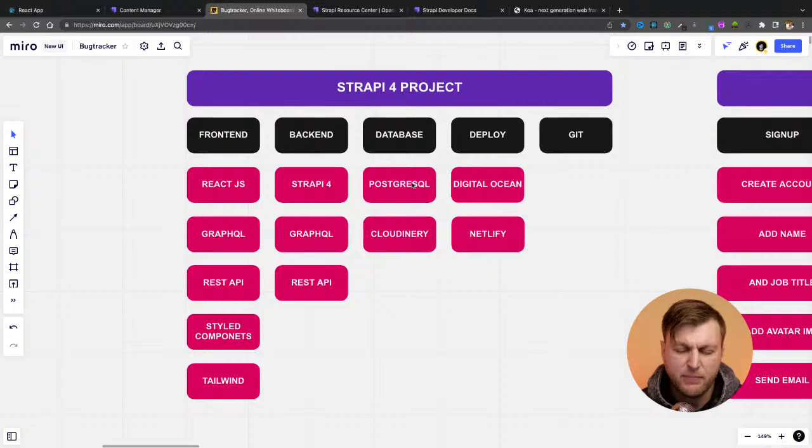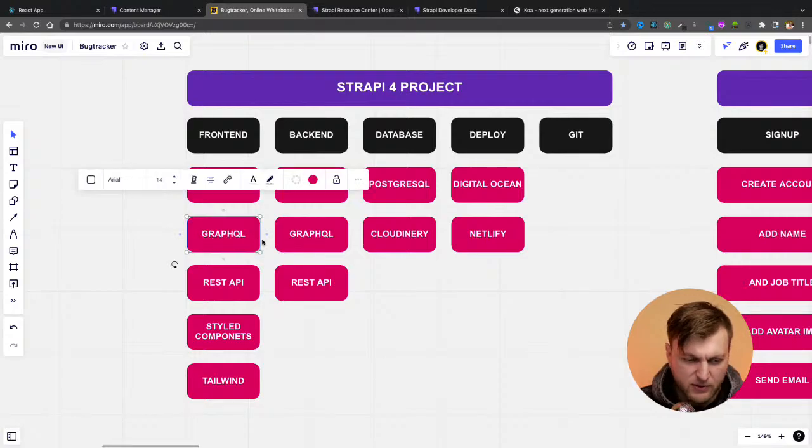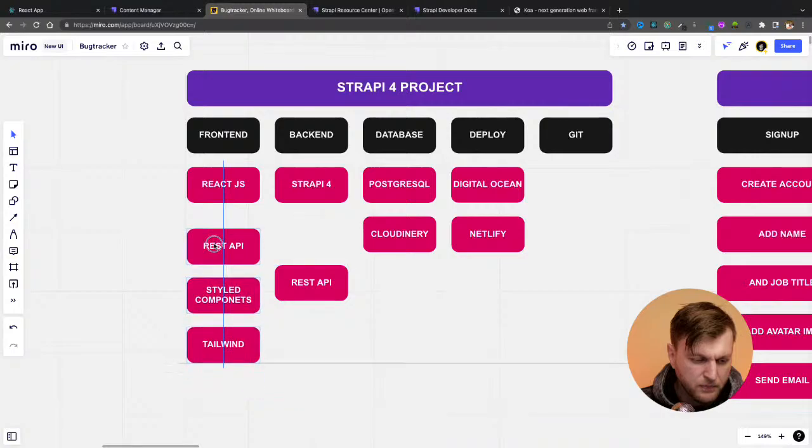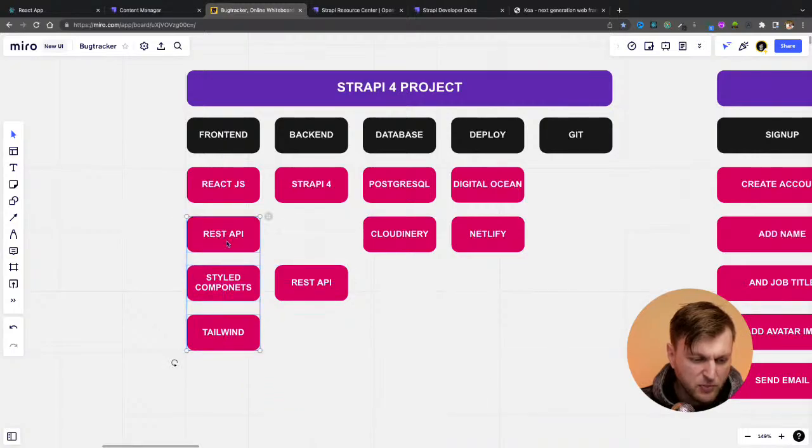So when I first started this application, the first thing I did is I planned out what tech stack I want to use. And I could delete some of this because we're not going to get to GraphQL right away, but I'm just going to show you the initial tech we're using.